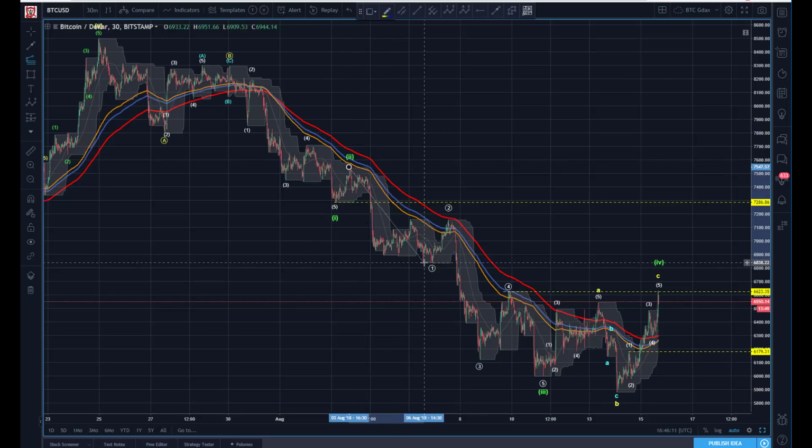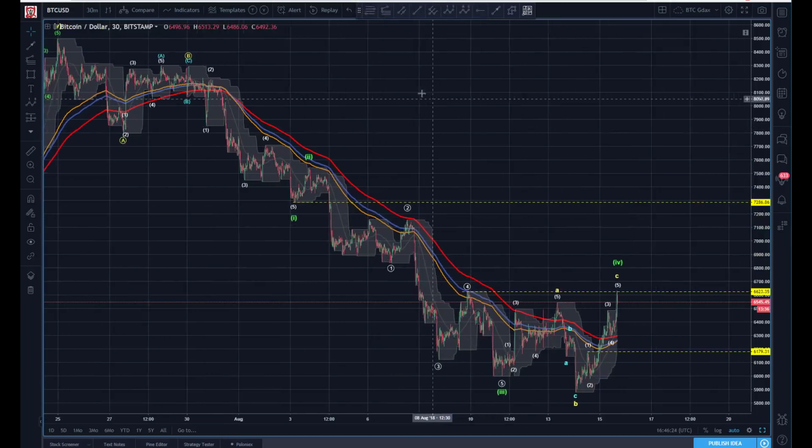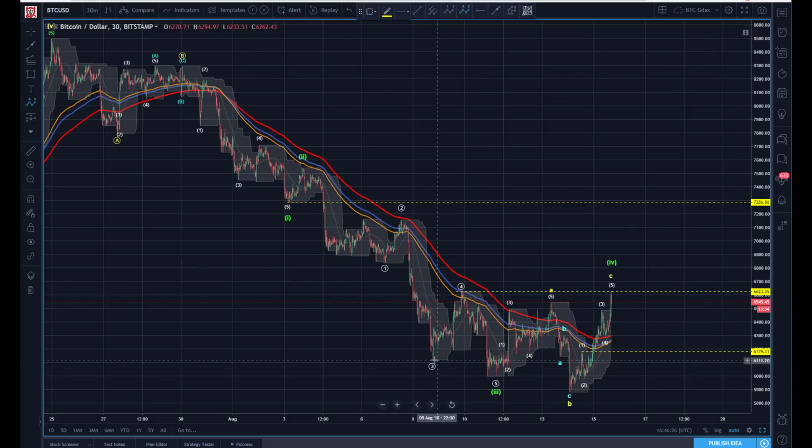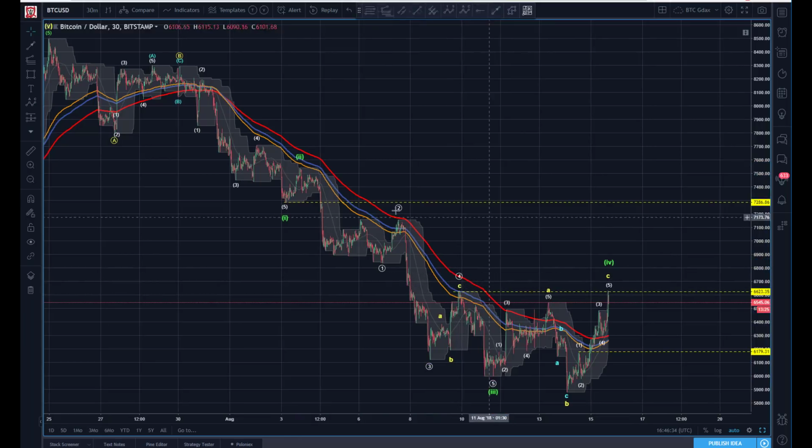175 window. So if I draw this up here, if that's my 2, well, we don't quite make it there, right? So we get through the 127. We don't. Now we actually, interestingly, do get it over here. But the way I'm counting this, I don't see another way to do it, because I've got this very clear ABC here. I've got this little ABC to give me my candidate for my 4. Come here, get that up here. So I've got 5 into a 1.